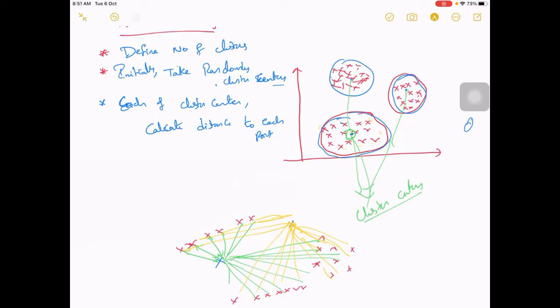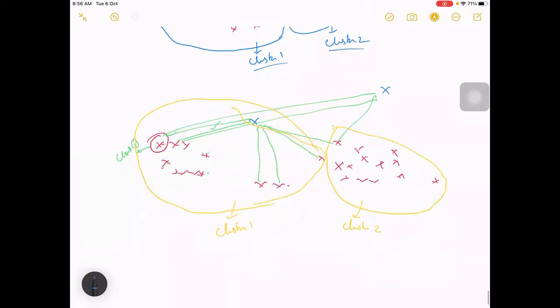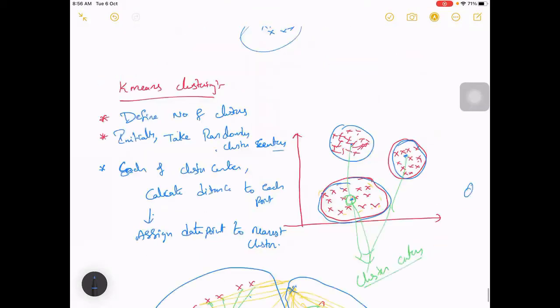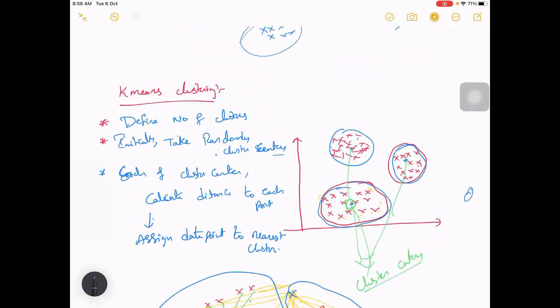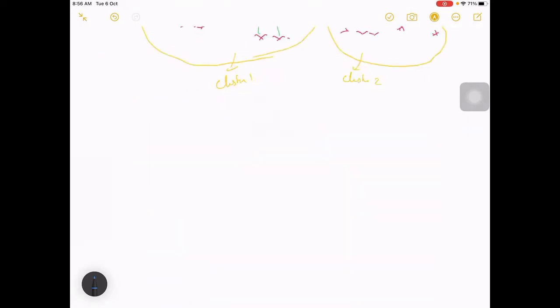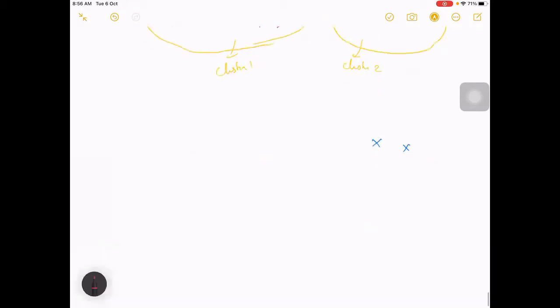And we call it cluster 1. Similarly, all the data points which are nearer to cluster 2 belong to that cluster. What we do is assign each data point to the nearest cluster, and we make cluster 1 and cluster 2 here. But initially we have taken the cluster centers randomly, so your cluster center may be somewhere here, and most of your data points can be here, and the second one as well.